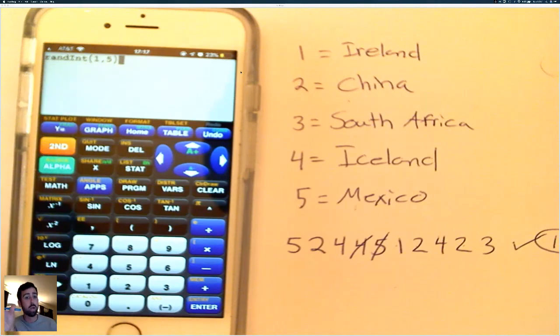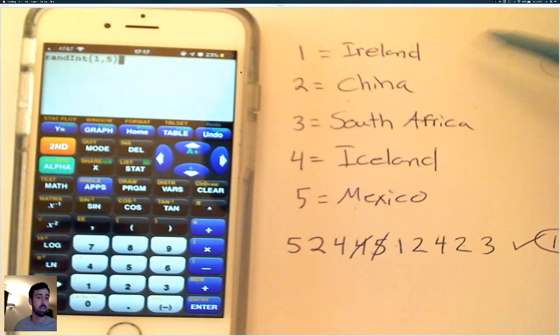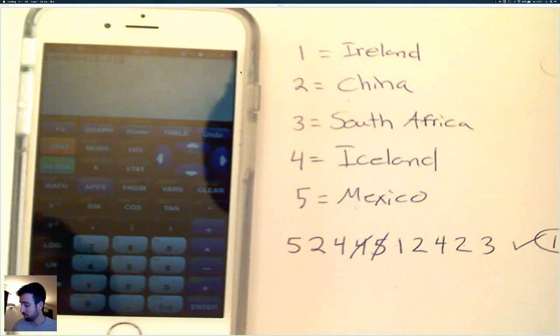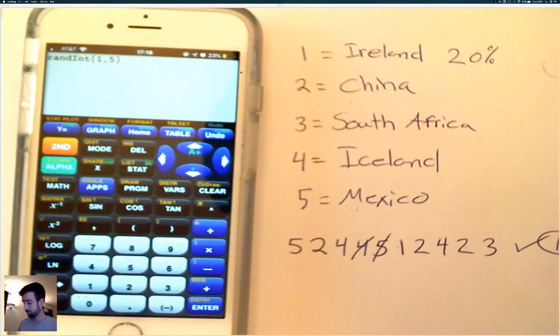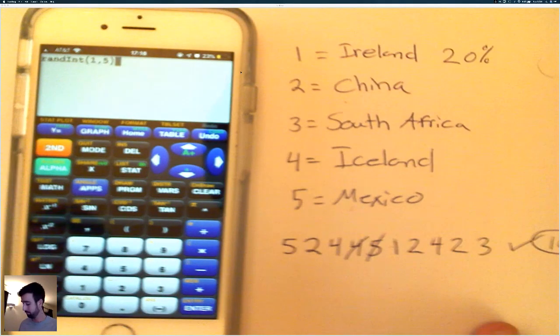If you had some weighted opportunities, which we'll get into when we do expected value and things like that, you would want to adjust the probability of something coming up. But right now, each one of these 5 has the same chance of coming up, which is about 20%, since we have 5.